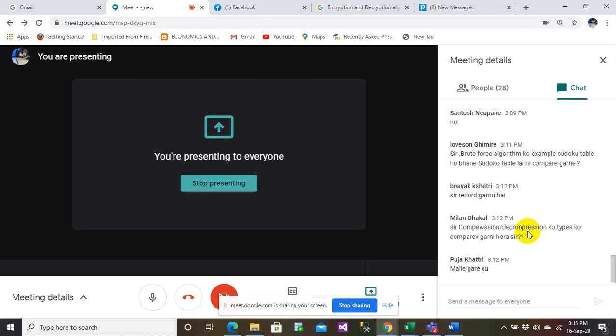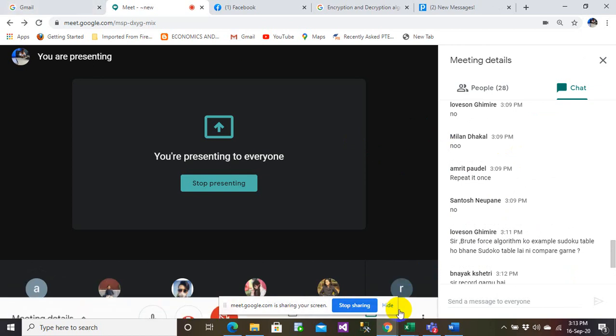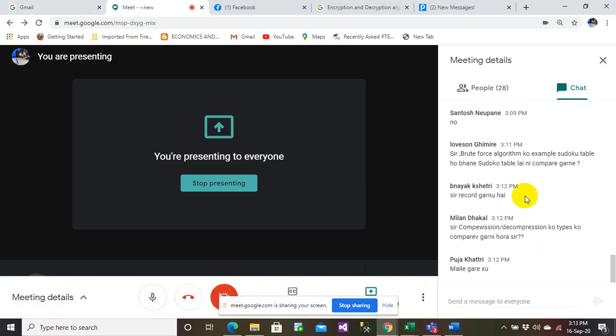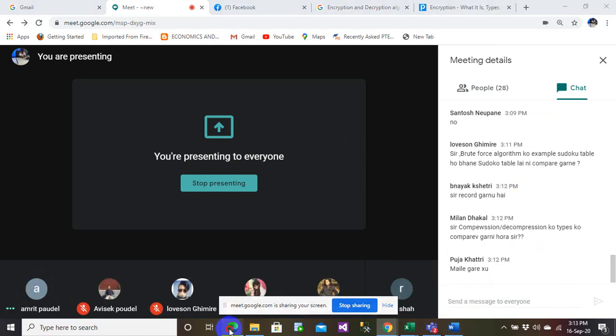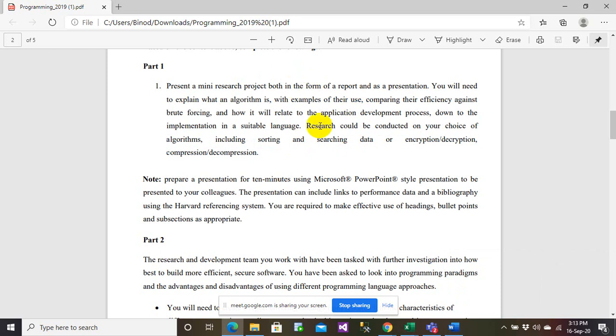Comparing compression and decompression. So you can compare different types of compression and decompression algorithm. Okay. So whatever the algorithm you choose, you can just compare the types of them. Right, absolutely. It's about comparing the algorithm types. It's not that you have to always stick with the brute force. It's not like that, right?